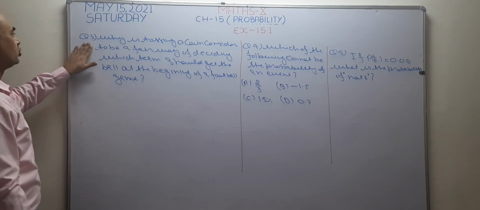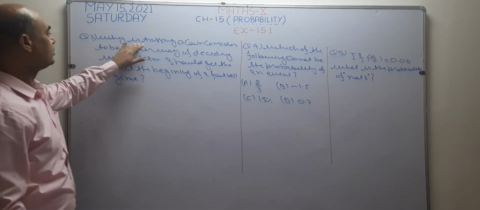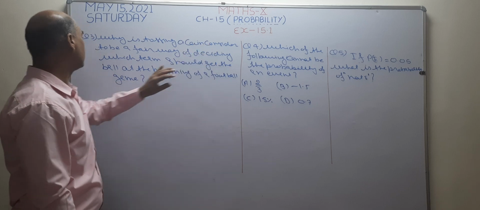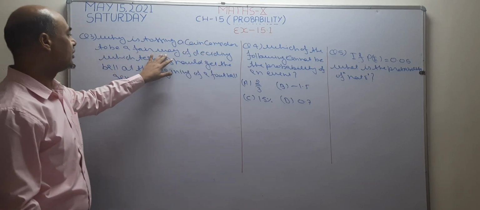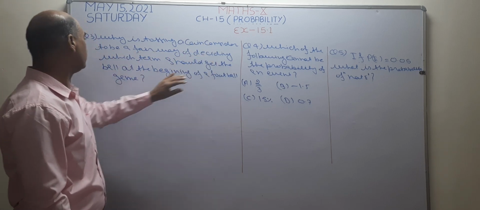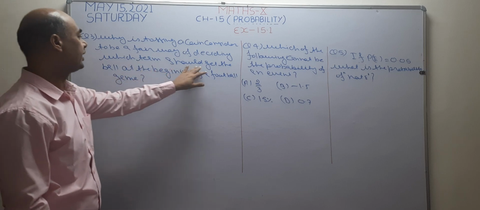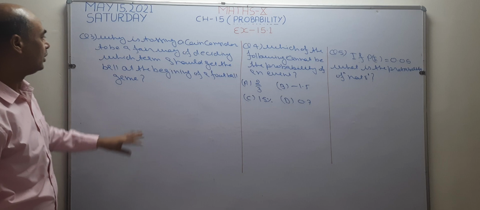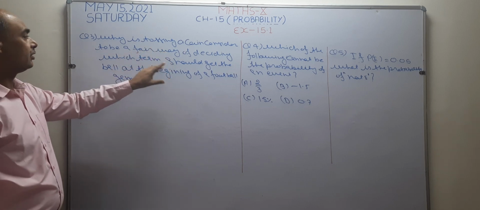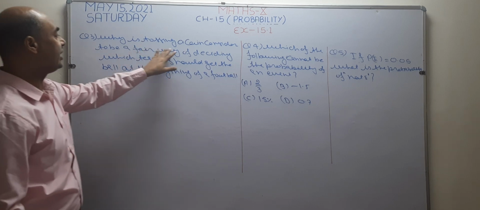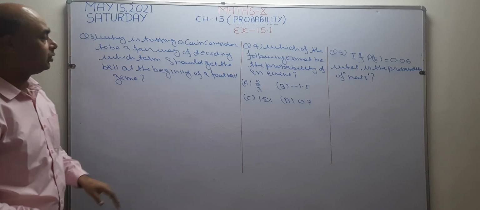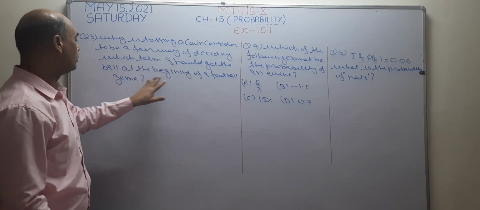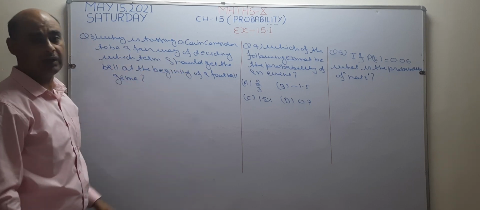Now I want to solve question number 3. Why is tossing a coin considered to be a fair way of deciding which team should get the ball at the beginning of the football game? Now in this question we are going to decide why a coin is taken as a fair way to decide which team is going to take the football at the beginning of the game.